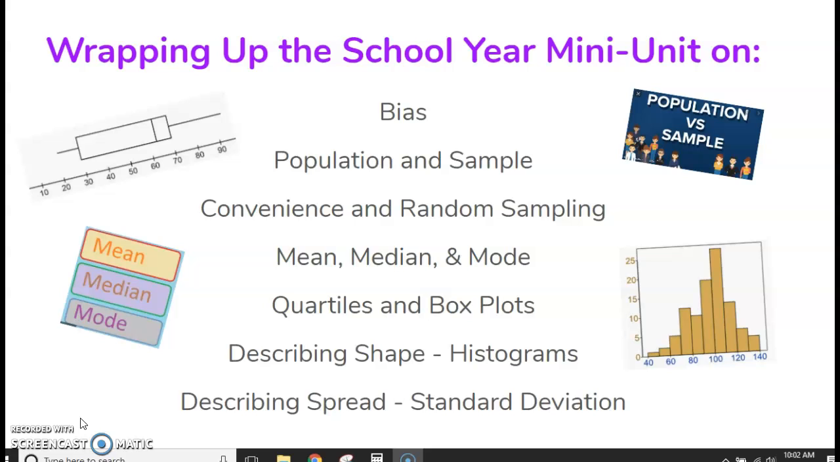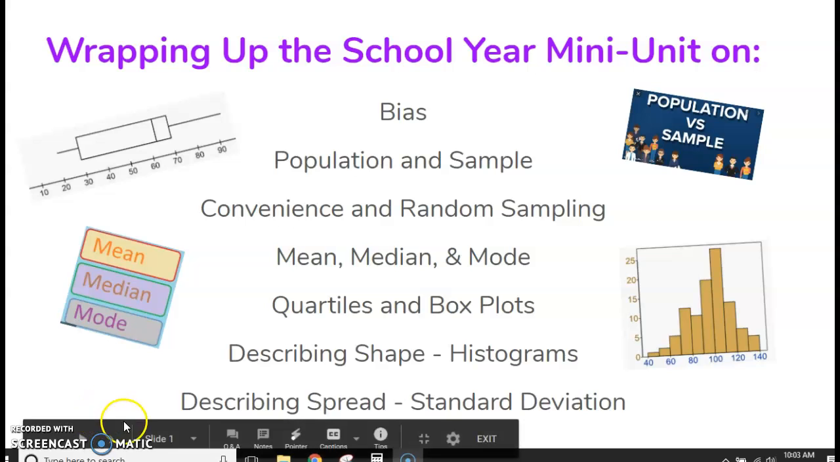Today starts the day of our last unit, and it's going to be a mini unit on the following topics: bias, population samples, what it means to do a convenient sample versus a random one, mean, median, mode, quartiles, box plots, histograms, and standard deviation.